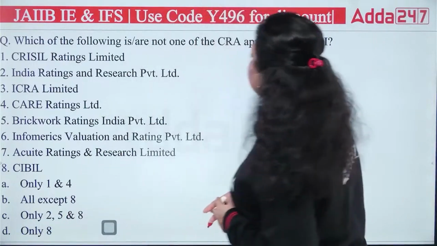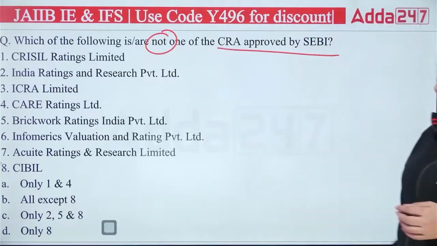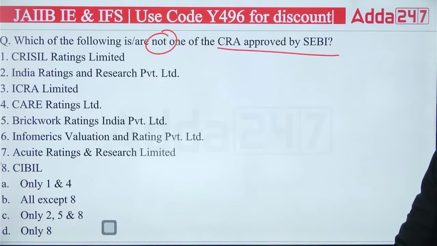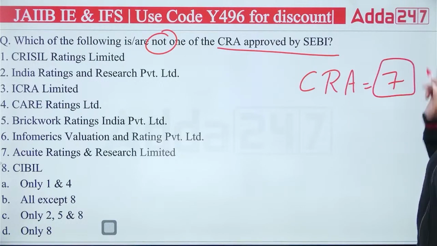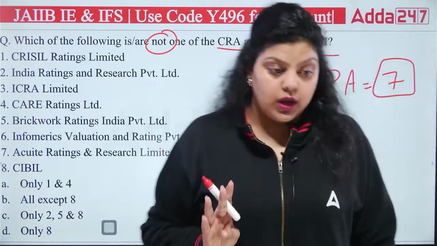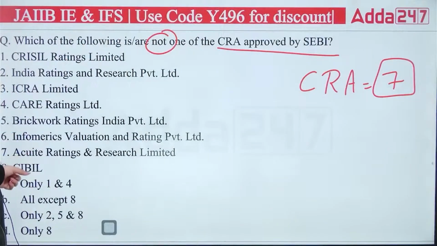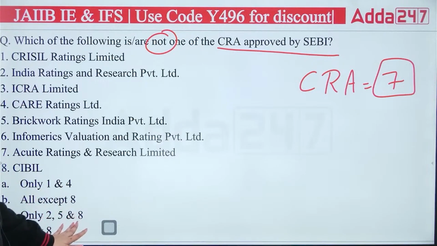Okay, now which of the following is not one of the credit rating agencies approved by SEBI? CRISIL, India Ratings, ICRA, CARE, Brickwork, Informatics, Accurate or CIBIL? In the starting of the chapter, I have told you the credit rating agencies approved by SEBI are 7 and the credit information companies are 4 only. Here 8 names have been given, so it's obvious one of them is not a credit rating agency. Only 1 and 4, all except 8, only 2nd, 5th and 8th, only 8.